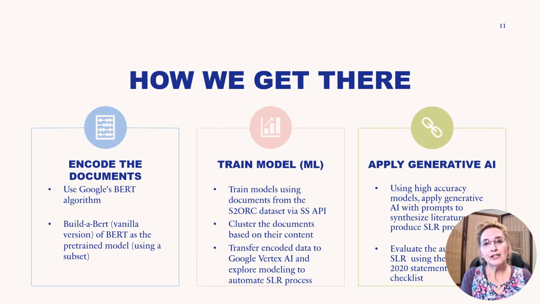I'm looking to cluster the documents based on their content and my set criteria. And then I want to transfer that into the Google Vertex AI, which is a platform specific to machine learning. And then from there, I'm going to explore and see how to model the automatic creation of a systematic literature review.